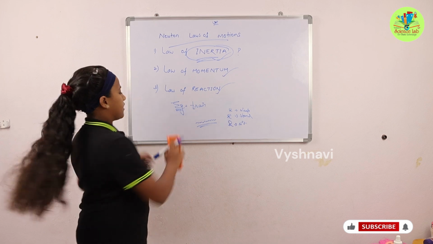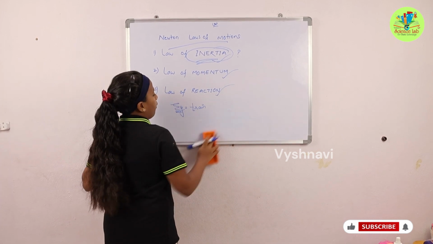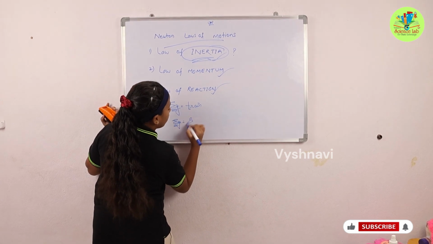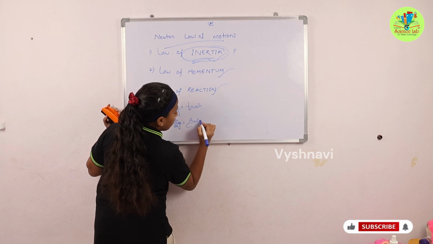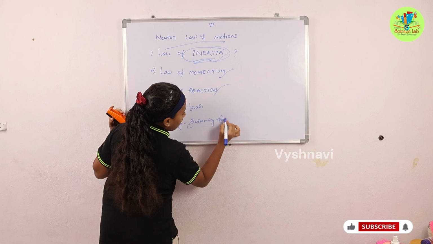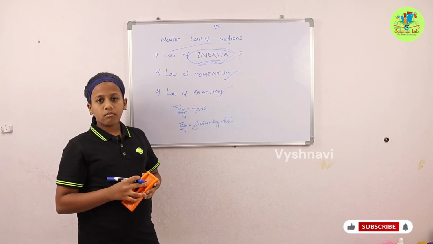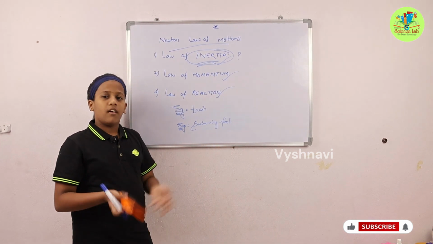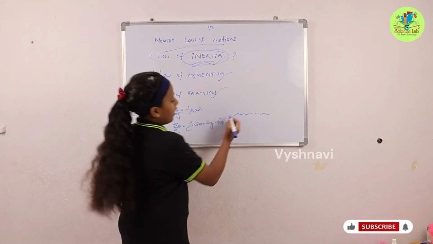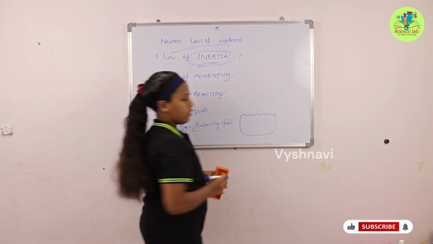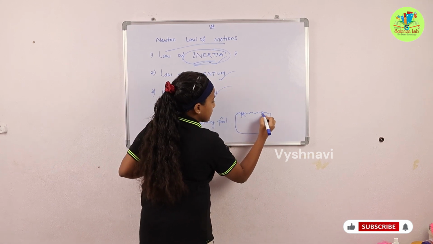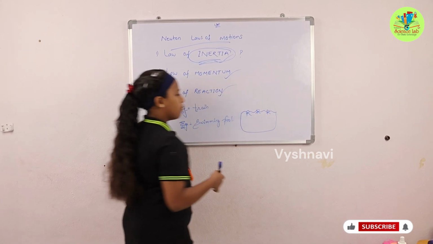I will tell you with another example. Another example is the swimming pool. The water floats like this, and this is the swimming pool. These are the humans: man, woman, girl.